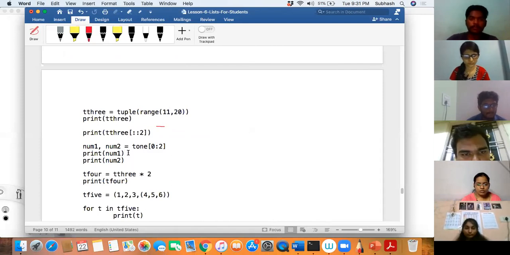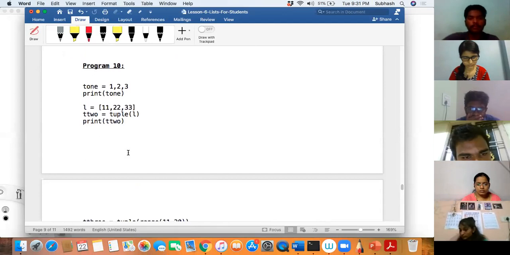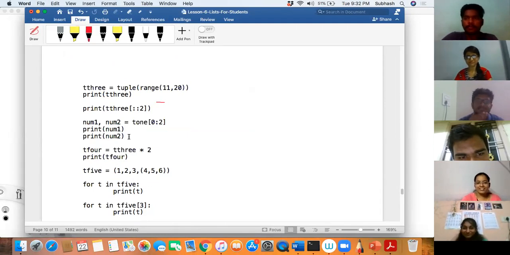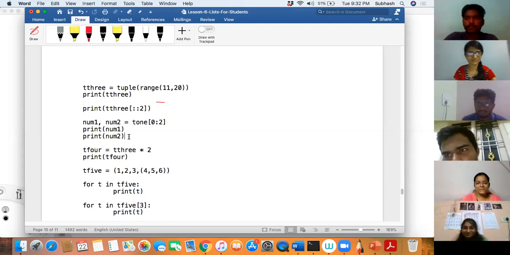Why are we not using a split function over here, sir? It's my wish, my program. I have given you, you tell the output. Why I am not using this? I will not use it. I will write whatever I want. When you are writing material for your students, you put split. For my students, I will not put split. You tell the output.